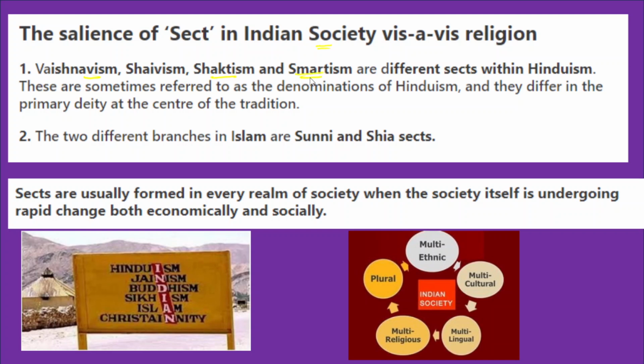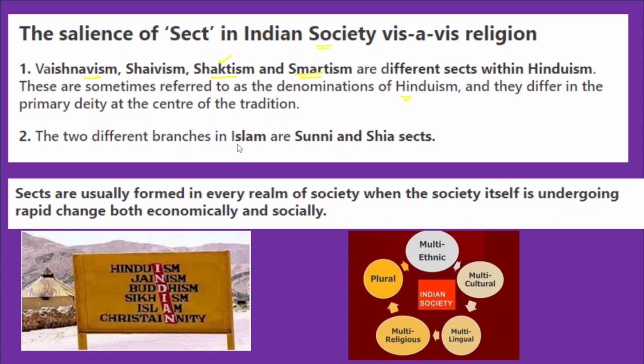They are different sects or subgroups within Hinduism. Even these are very often recognized with Hinduism or Sanatana Dharma. However, they differ in their rules, their principles, the primary deity. So despite differences, they are under the fold of Hinduism, and this is what is called a sect, and this we have been describing in terms of religion.